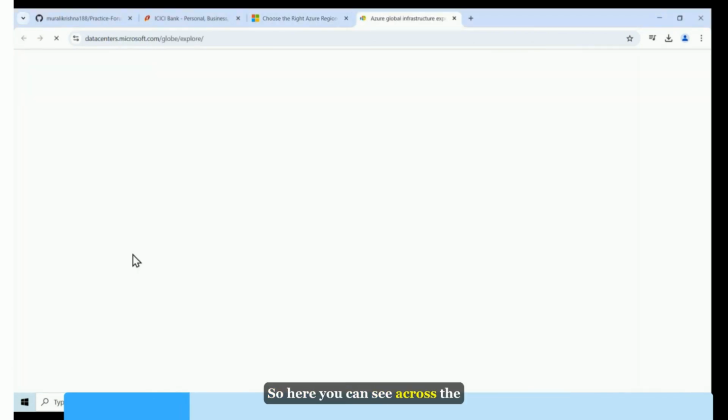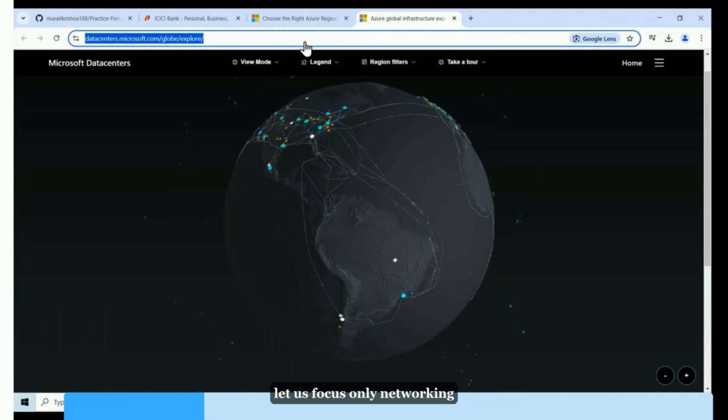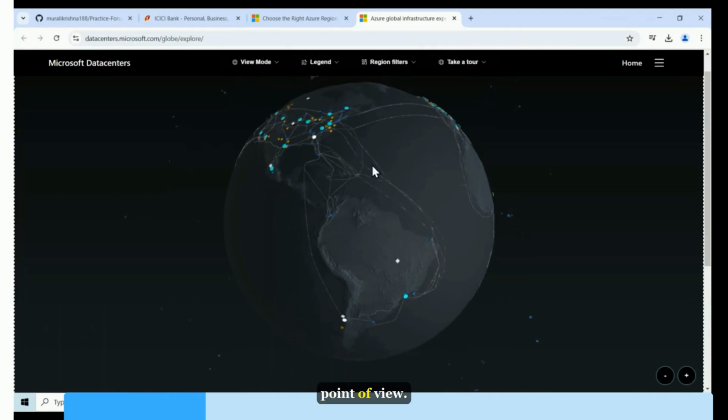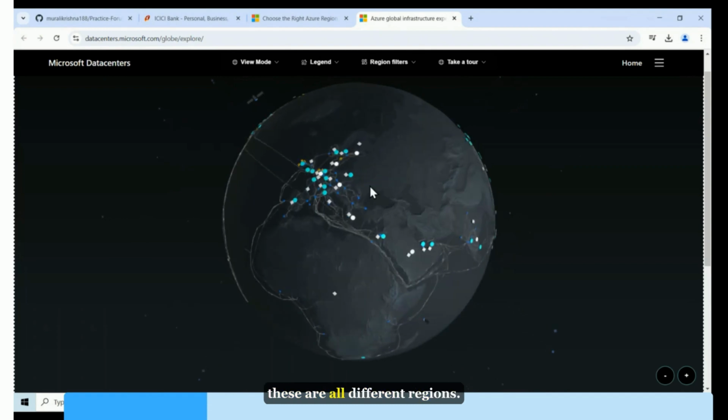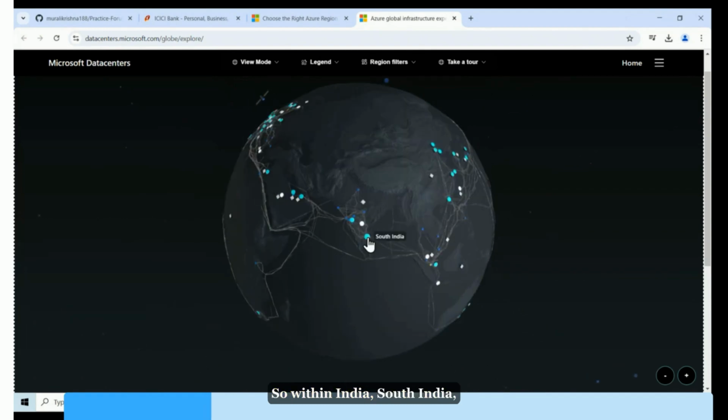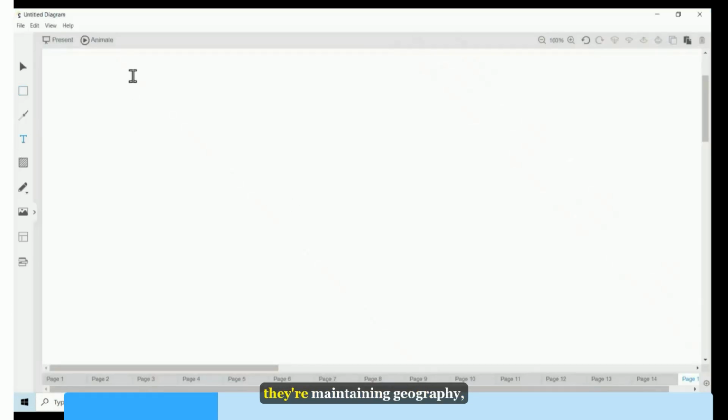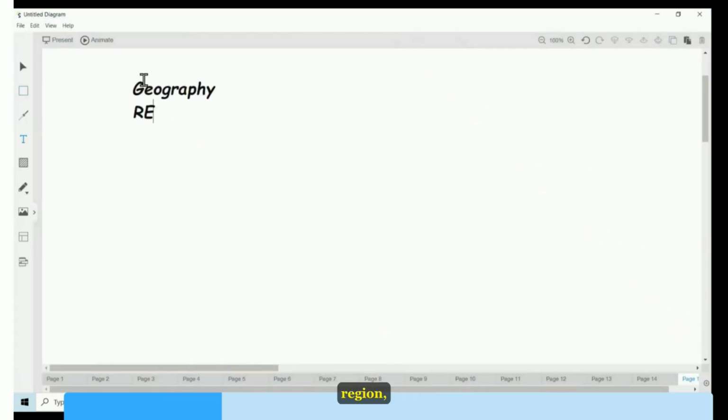Here you can see across the globe, they are maintaining different data centers, right? Now let us focus only on the networking point of view. You see across the globe, these are all different regions. Within India, there are South India, South Central India, and Central India. These are all different regions. So here the Azure vendor is maintaining geography, region, and availability zones,